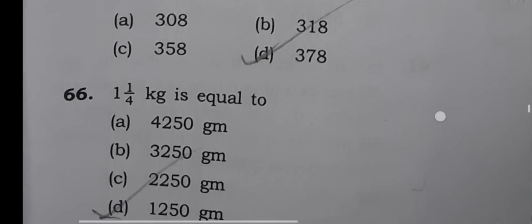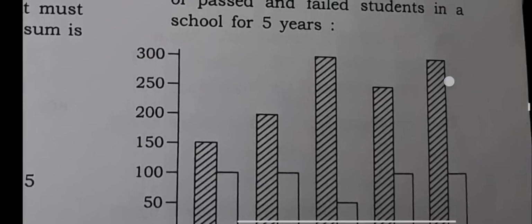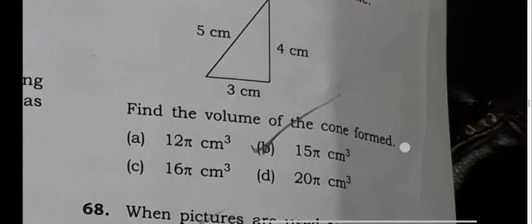All right. Now, 66. 1 by 4 kg is equal to what gram? Right, 1 by 4 kg is equal to option number D, that is 1250 gram. 1250 gram. All right, now let us come to next question here.